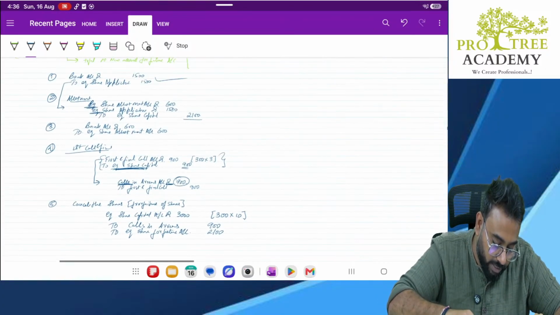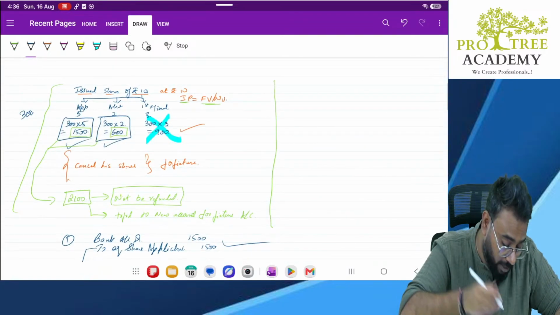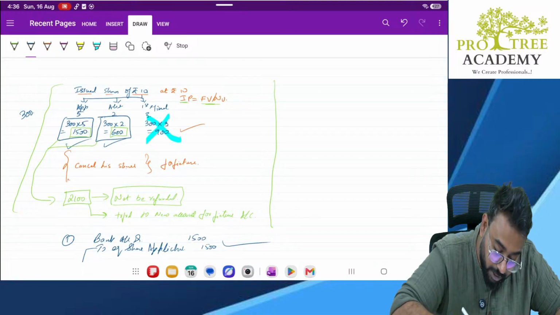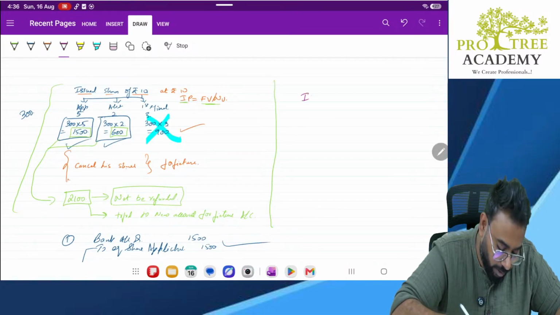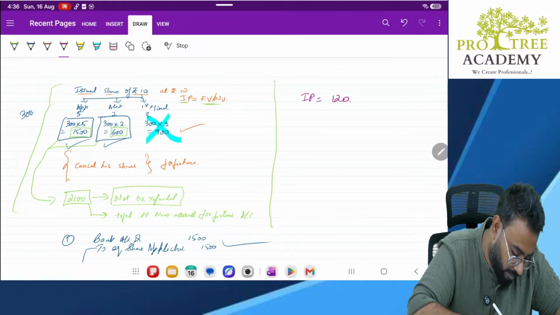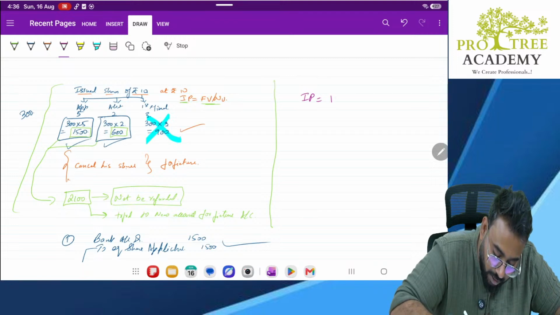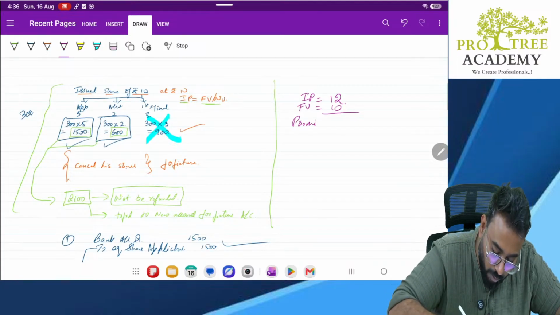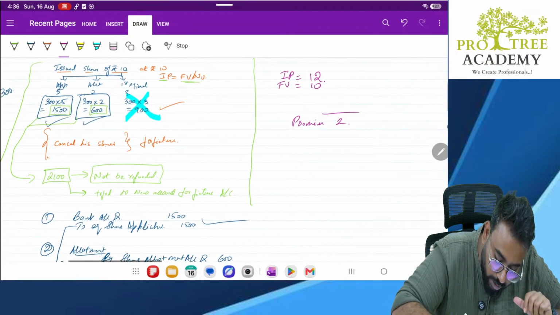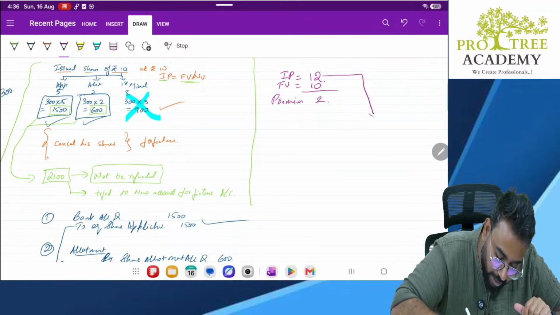Now this is the case if shares are issued at face value. Now, sir, what if the issue price is 12? See, issue price is 12, face value is 10. Premium is 2. Correct? Okay. Now, how this 12 rupees is collected is the question we need to ask. Let's split it.